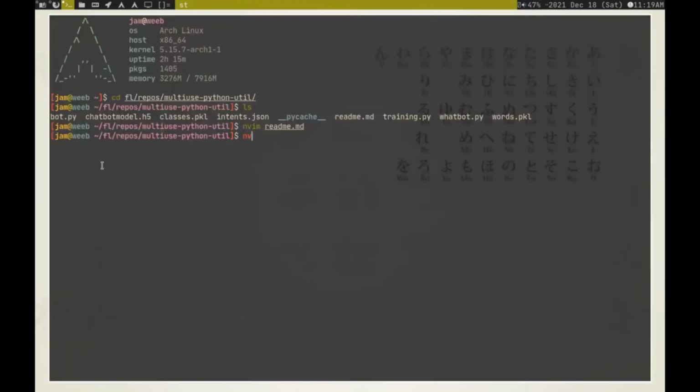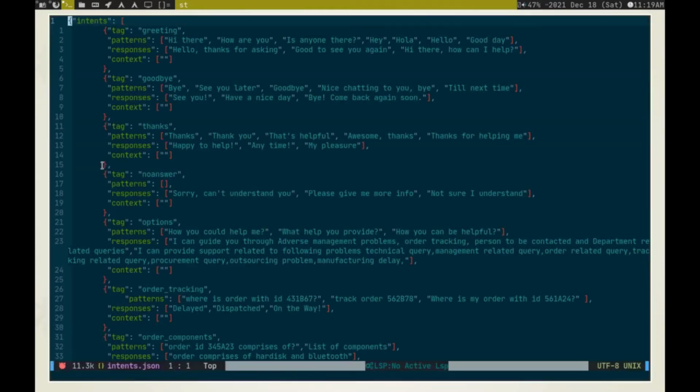The dataset is the intents.json file here. So there is a tag to break the dataset, and then there are patterns. These are just simple patterns. This can be anything. They can be patterns of these, and the responses. It will give a random response for this.